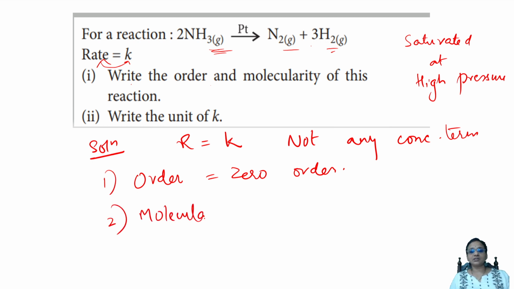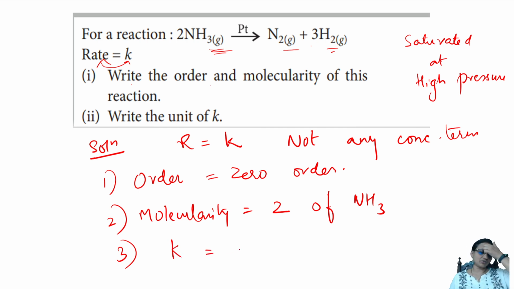Molecularity is nothing but the number of molecules participating. How many are participating here? Two molecules of ammonia are participating. Now tell me the third thing, what are the units of K? Rate constant. For a zero order reaction, the units of the rate constant are mole per liter per second. Easy, students?